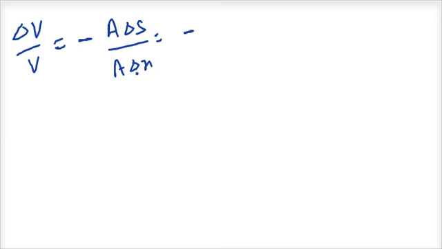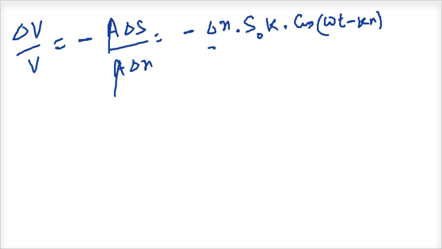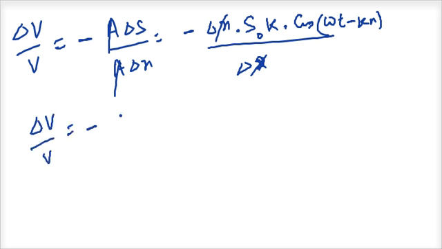The A's will get cancelled, and delta s is equal to minus delta x into s0 k cos omega t minus kx. So the delta x gets cancelled and you will get that delta V by V is equal to minus s0 k cos omega t minus kx.